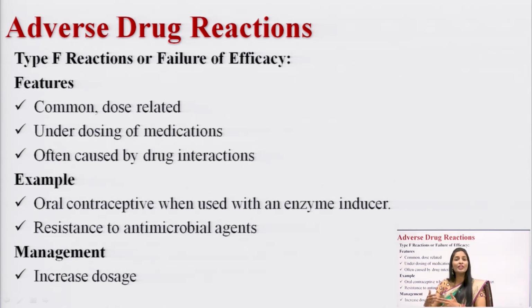The enzyme inducer will induce the enzyme and increase the metabolism of any drug. So, now the oral contraceptive drug, due to enzyme induction, will be metabolized very fast. If the drug metabolizes very fast, how can the drug show its action? So, you can see the failure of efficacy.